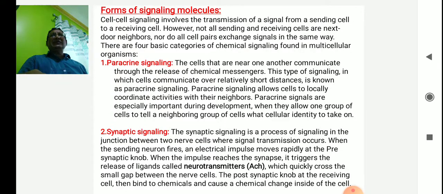When the sending neuron fires, an electrical impulse moves rapidly to the presynaptic node. When the impulse reaches the synapse, it triggers the release of ligands called neurotransmitters, for example acetylcholine, which quickly cross the small gap between the nerve cells. The postsynaptic nerve at the receiving cell then binds the chemical, which causes chemical changes inside the cell.